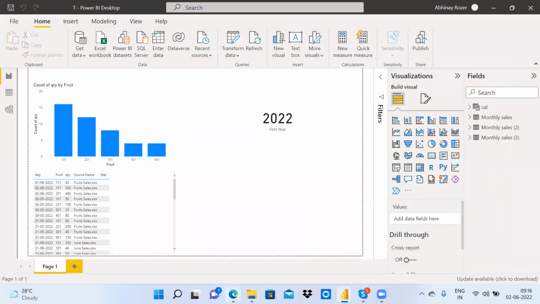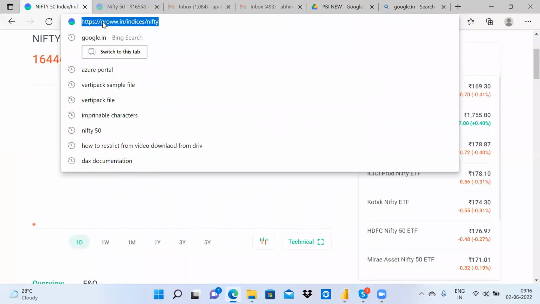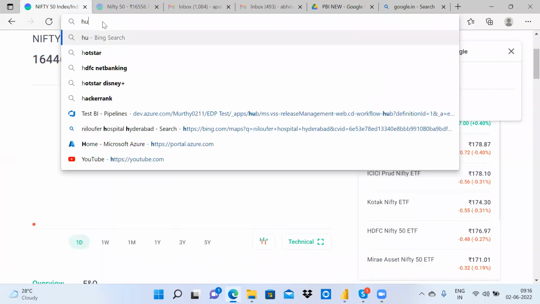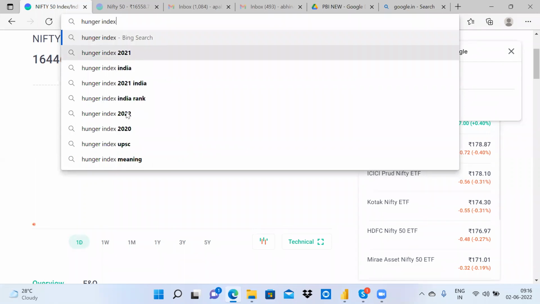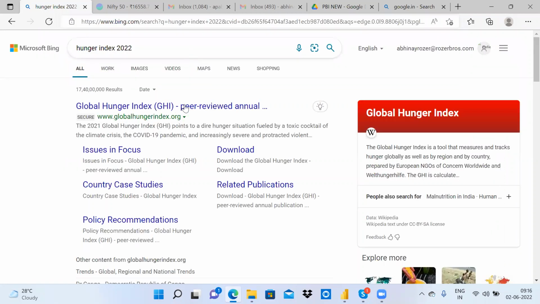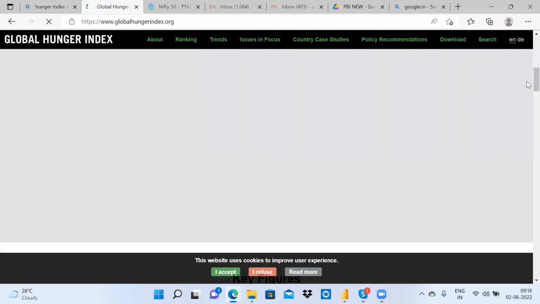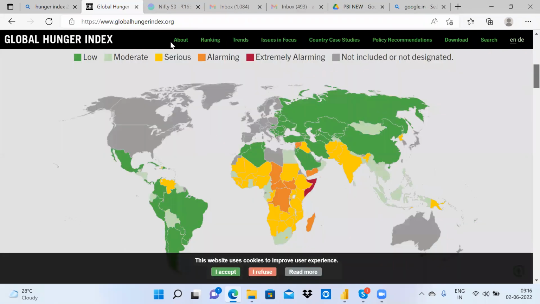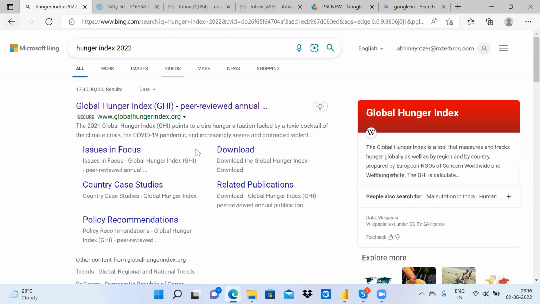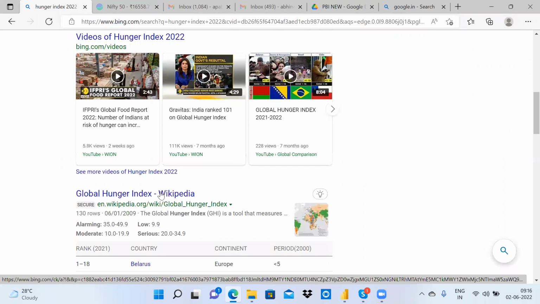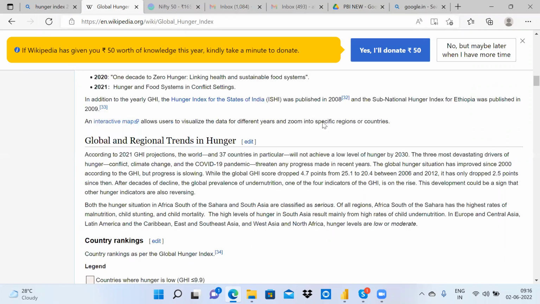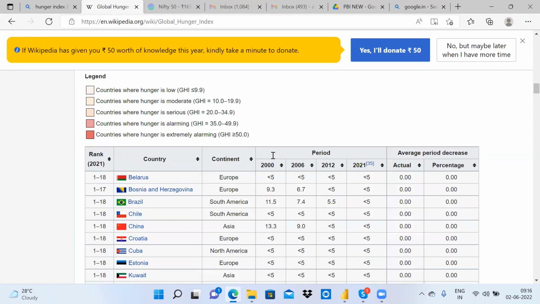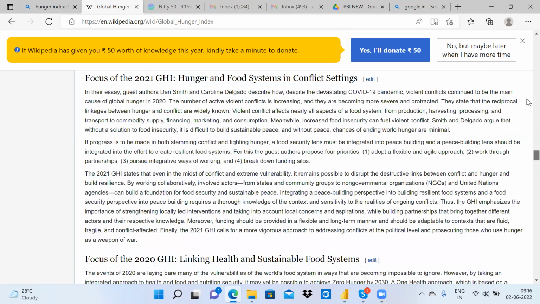So for example, I have a web file. Let's say Global Hunger Index 2022, recent table. I hope we will get a table here. No, there is no table. Right, here in Wikipedia, I'll get a table. Yeah, this is the hunger index table. So I want to get this information.